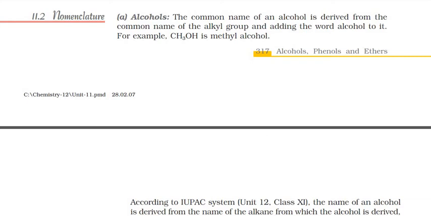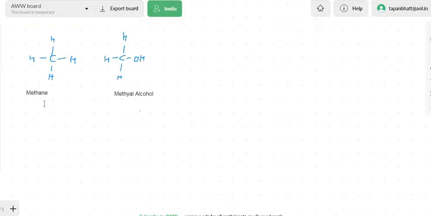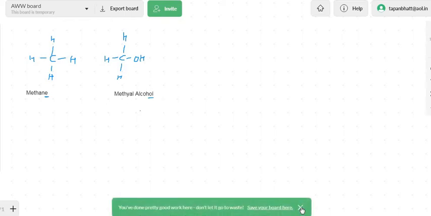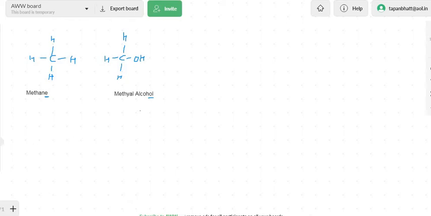I hope this is clear. So this is methane, and if we replace e with -ol, you can write this as methanol. So that becomes the actual IUPAC name.